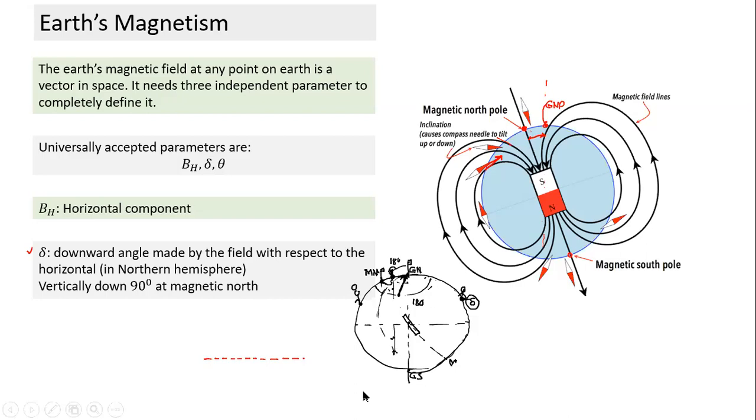Again, I'm repeating, how would you understand? First of all, it is not necessary to go into so much detail, but if you want to understand how we should visualize, take a globe if you have, mark 2 points, and then think of it. From this point, if I draw 2 vertical planes, one vertical plane has to pass through the center. If I draw a vertical plane passing through the center and this point, that will become my magnetic meridian. If I draw another plane passing through the point and center, you have to visualize it.